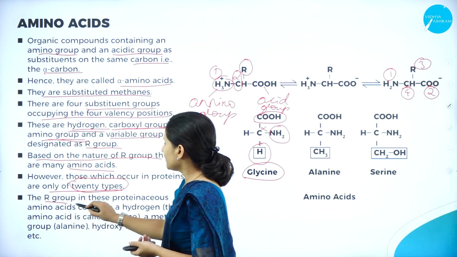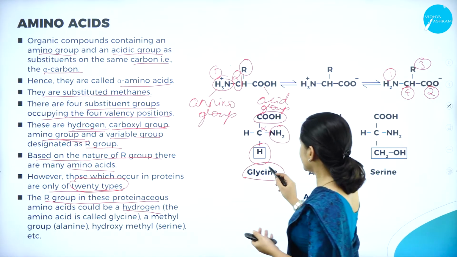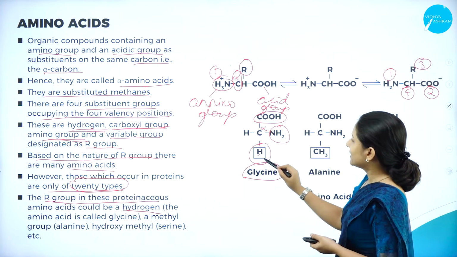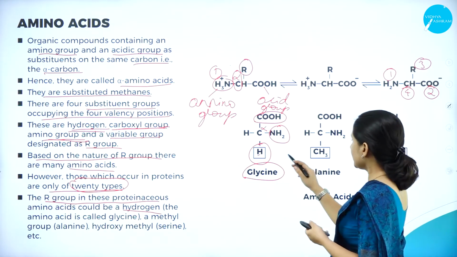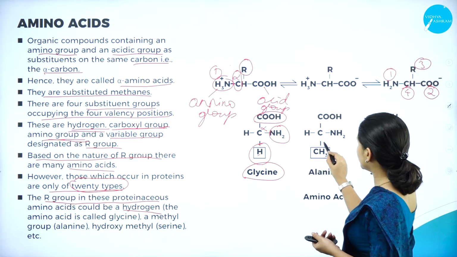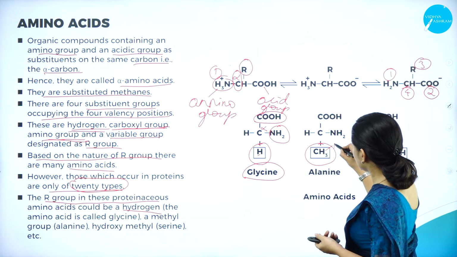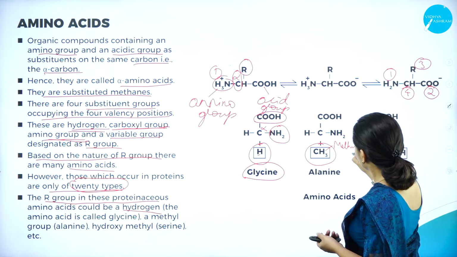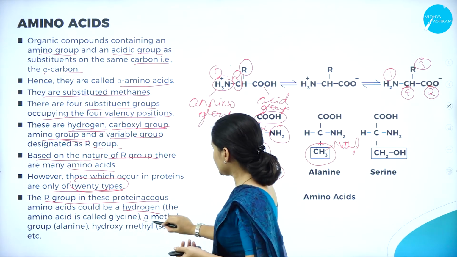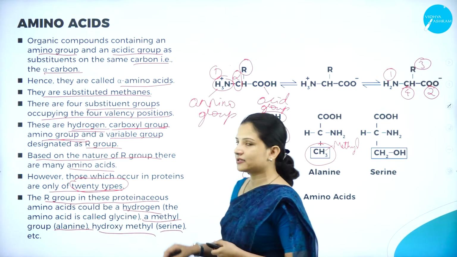The R group in these proteinaceous amino acids can be hydrogen. As I told you, if in the place of the R group a hydrogen is present, then it is glycine. And in the region of the R group, that is the variable group, if a methyl group is present, so this is methyl CH3, then the amino acid is alanine. As you can see here, if a methyl group is present, then it is alanine. If a hydroxy methyl group is present, then it is serine.